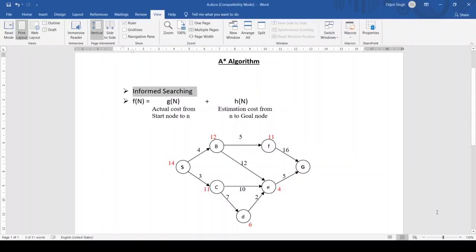So, A-star algorithm is a part of the informed searching technique. Informed searching technique means that I have beforehand knowledge of the problem, and that knowledge is known as the heuristic, in which we have an estimate of the goal state in our mind, whereas the opposite of informed is the uninformed search technique,